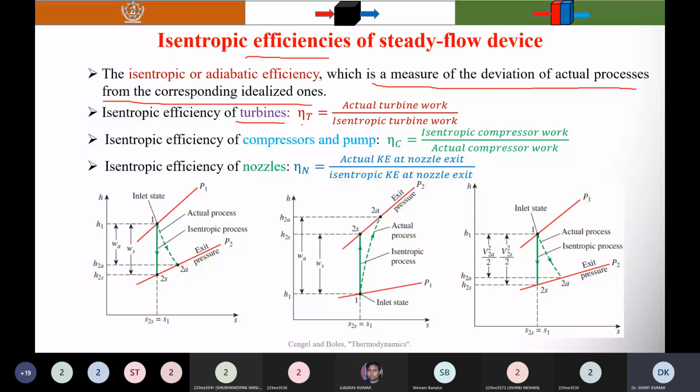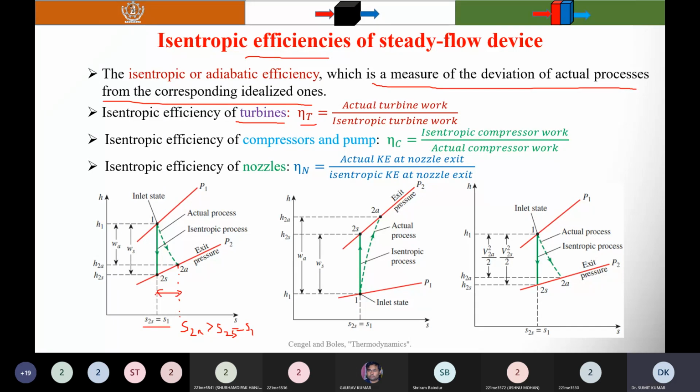And you know that there is always an increase of the entropy during the actual process. In an isentropic process, the entropy is constant. That's why S2S is equal to S1. But here H2A is greater than H2S, which is at the same exit pressure. You can see that it is always greater, so this measures the irreversibility.